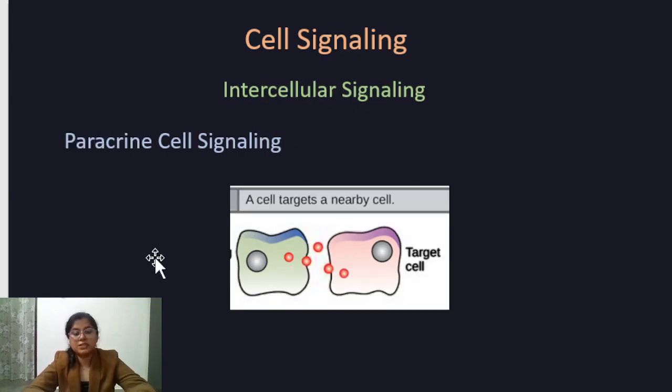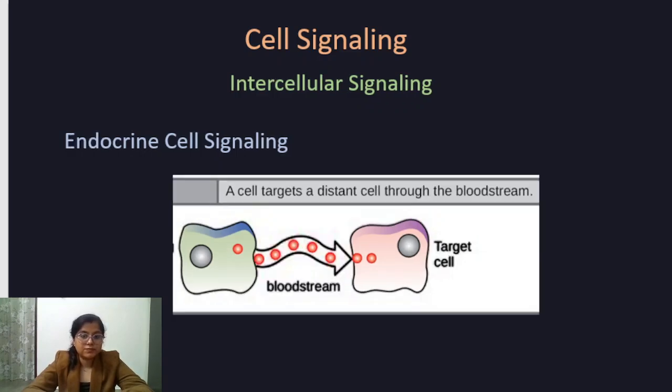Third one is paracrine cell signaling, where the target cell and the secretory cells are not so far apart, but the molecules secreted by the secretory cells migrate to the target cell, where these molecules bind to the specific receptor and generate a specific response. Cytokines, growth factors, and neurotransmitters perform this type of cell signaling.